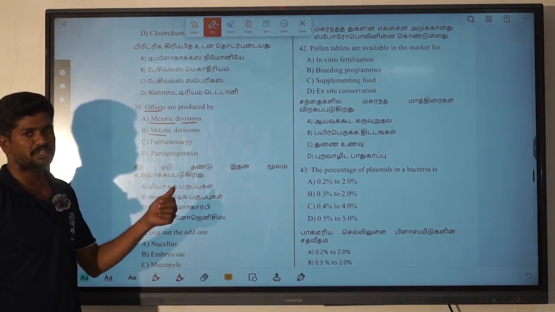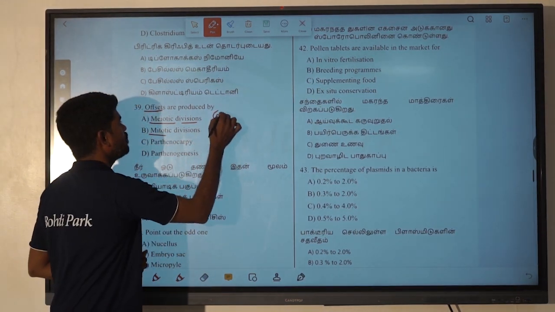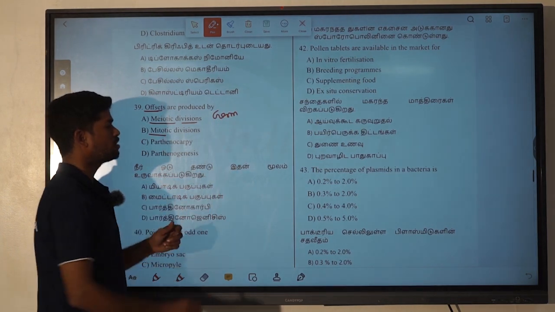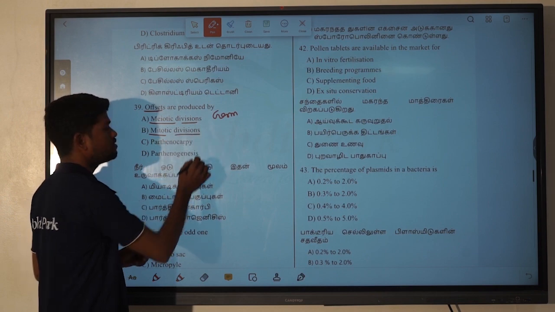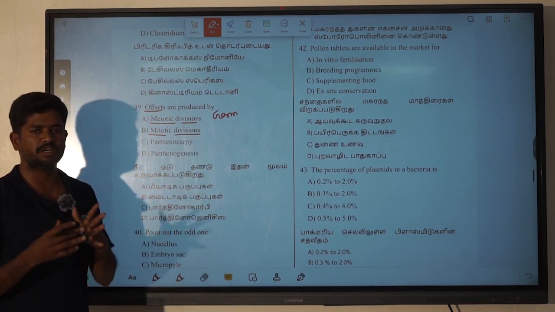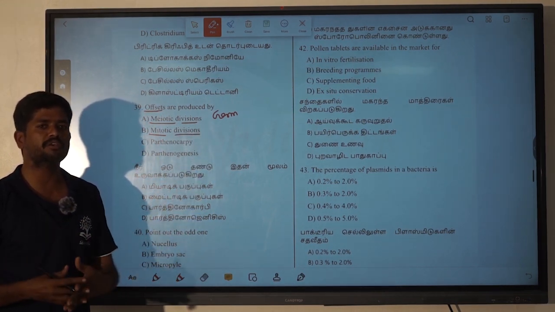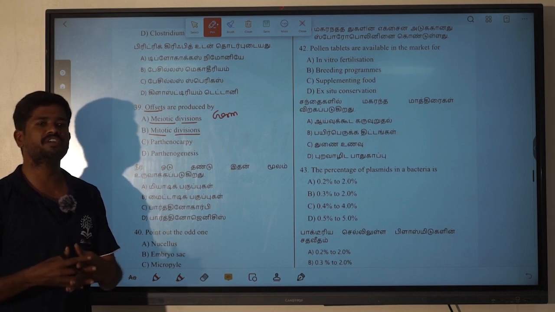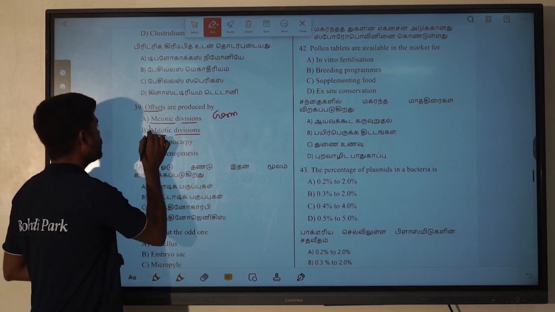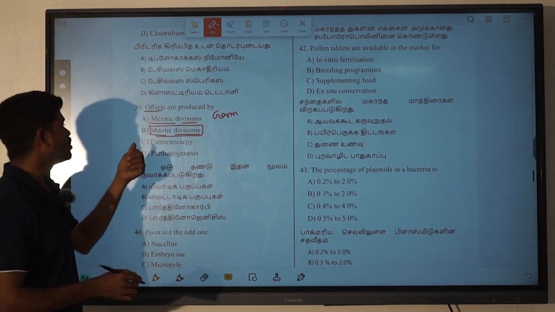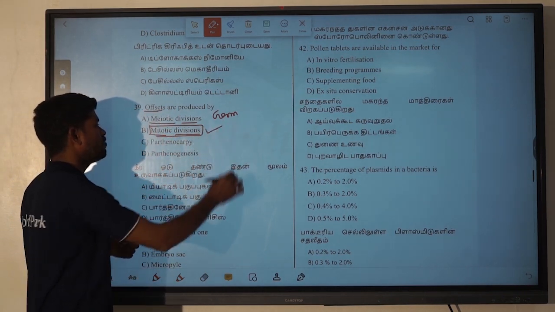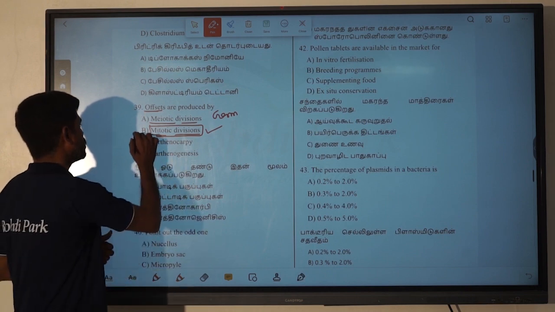Meiotic divisions are for germ cell production, which we know as gametogenesis. The next one is mitotic division. A diploid cell gives rise to two new diploid cells, which is known as mitotic division. So it is vegetative propagation. The mitotic division is the correct option for the 39th question.